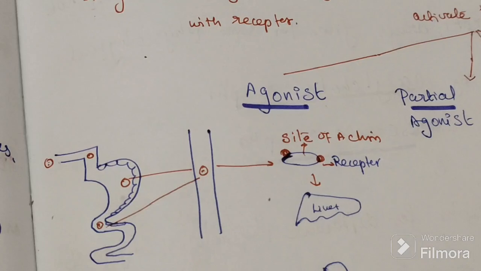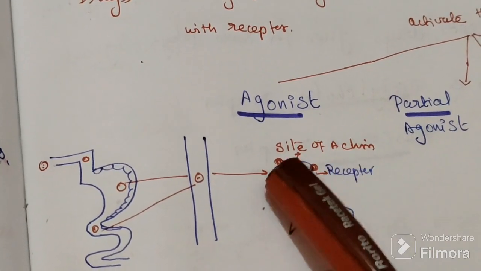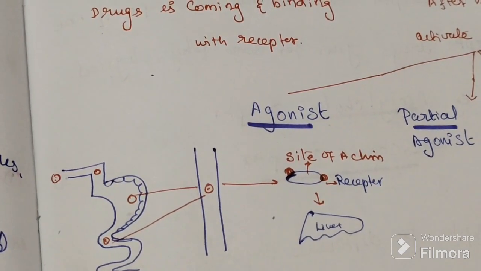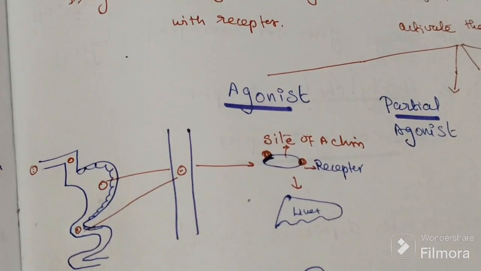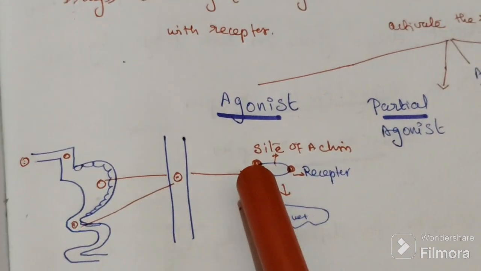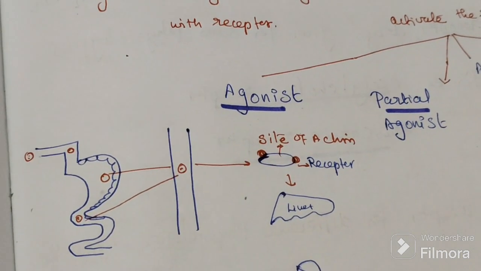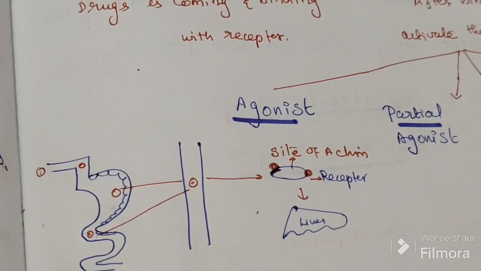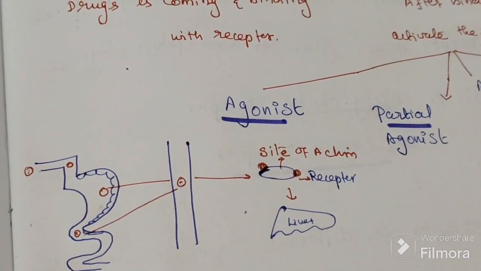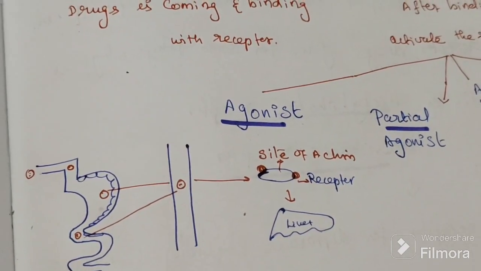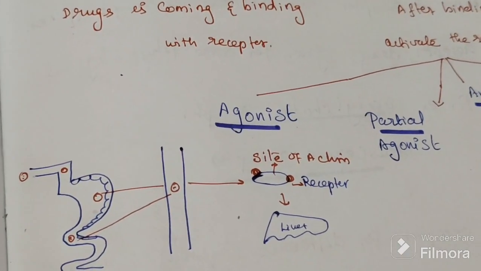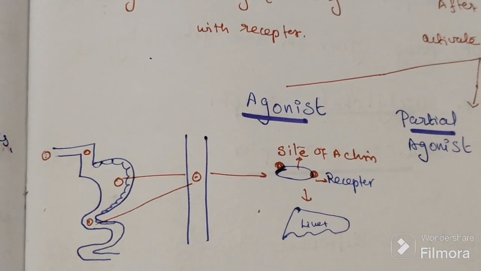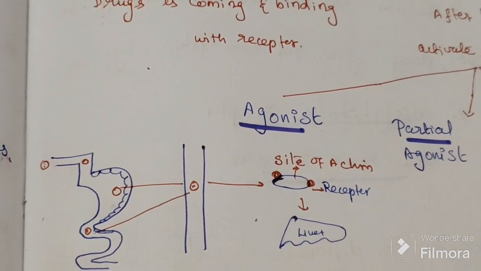Now let's discuss the mechanism of action. What is the mechanism of action of the drug? That is known as pharmacodynamics. So let's start. Pharmacodynamics is the effect of drugs on the body. What is the drug doing on the body?